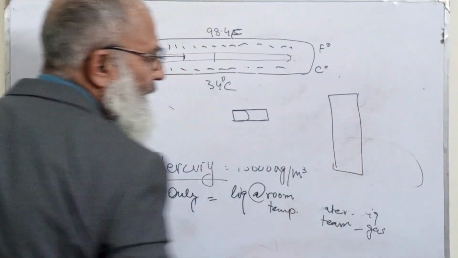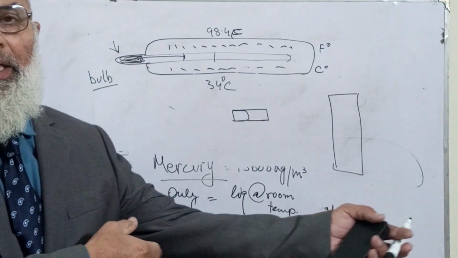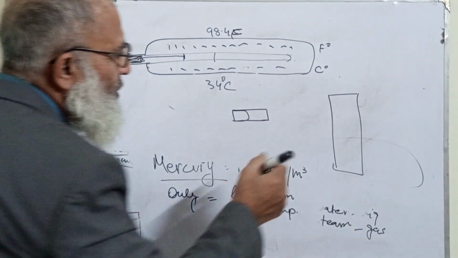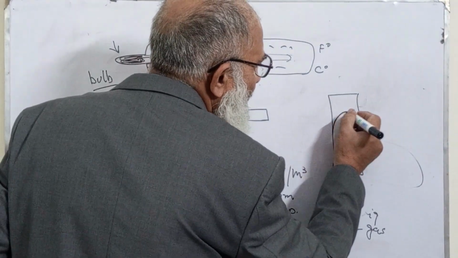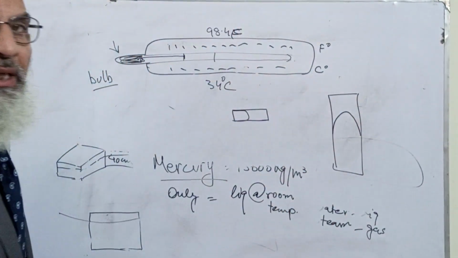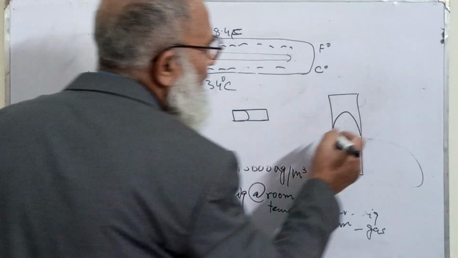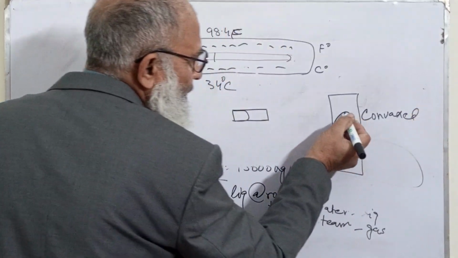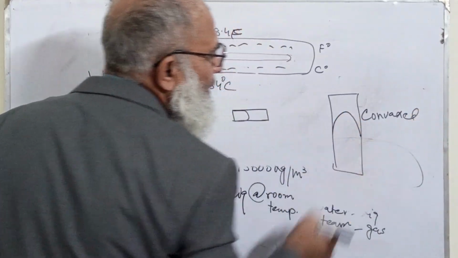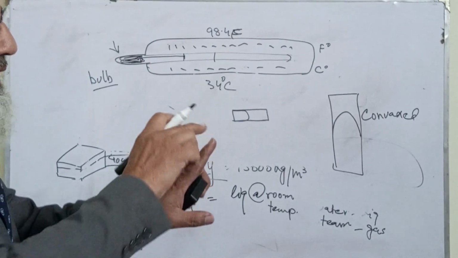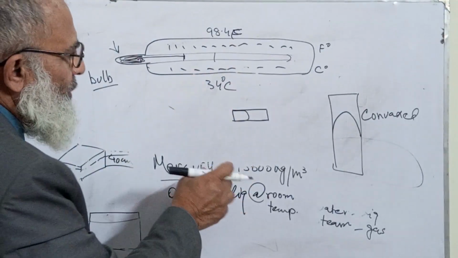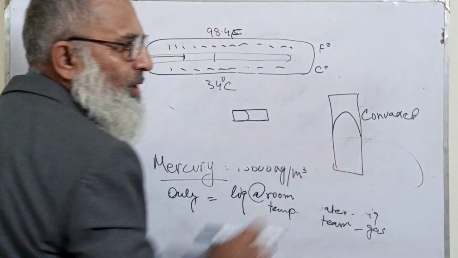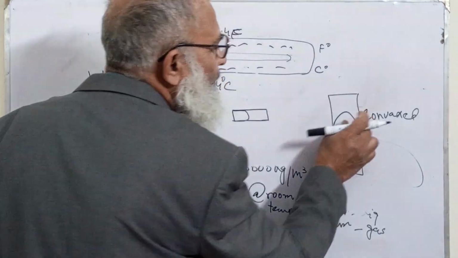If you have seen a blood pressure meter, the meniscus of the mercury is always convex, like my nail, because the force of attraction is lesser there, so it rises from the middle.